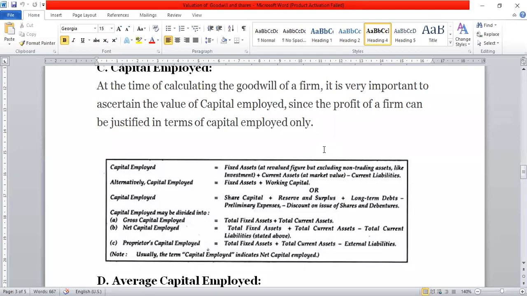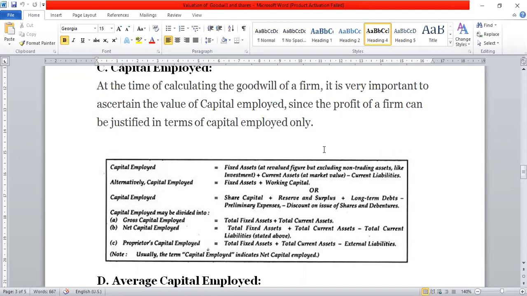The second formula of capital employed is called the liability side approach: share capital plus reserves and surplus plus long term debts minus preliminary expenses minus discount on issue of shares. Capital employed may be divided into: number one, gross capital employed, which is total fixed asset plus total current asset.